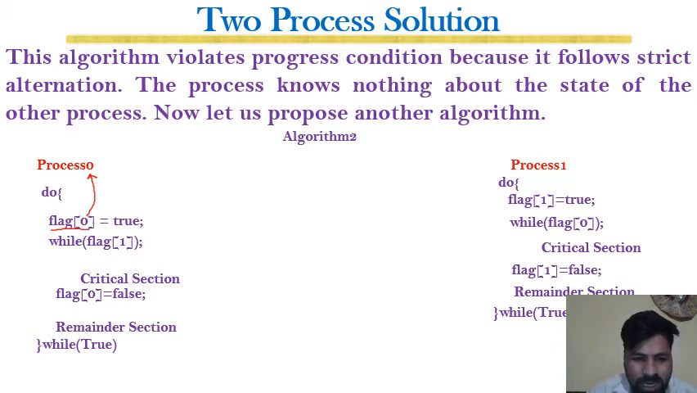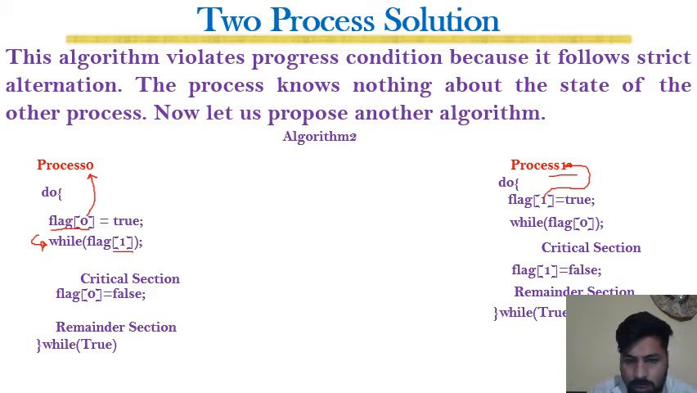If flag 0 is true, it means that process 0 is ready to enter the critical section and has not yet entered. Similarly, when flag 1 is true, it means that process 1 is ready to enter the critical section, but has not yet entered. After that, both of them have to check the condition while flag of the other process. So when process 0 wants to enter its critical section, it will check the flag of process 1.